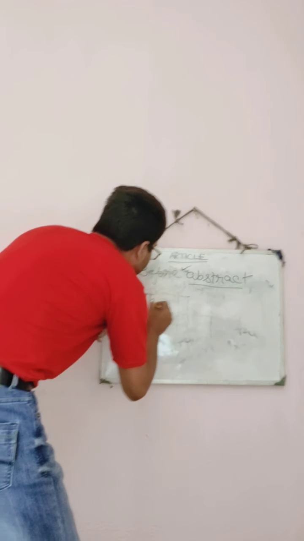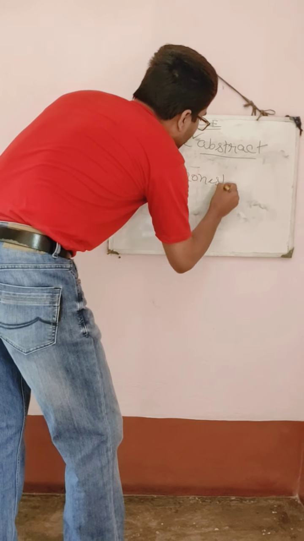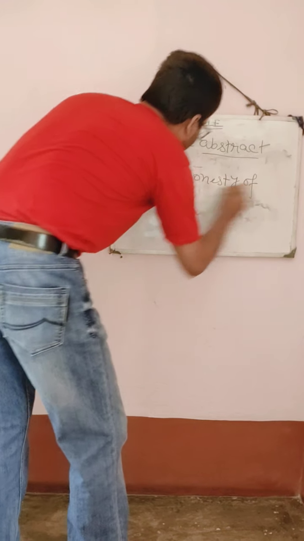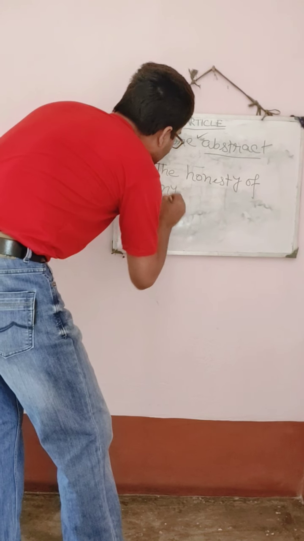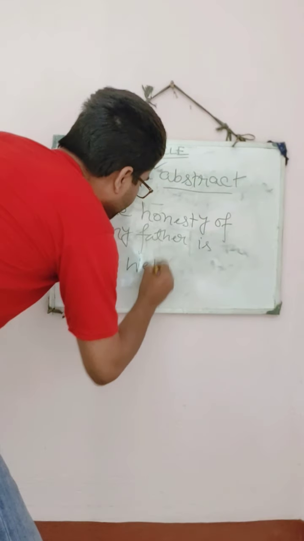What is that? If I say the honesty of my father is well known.